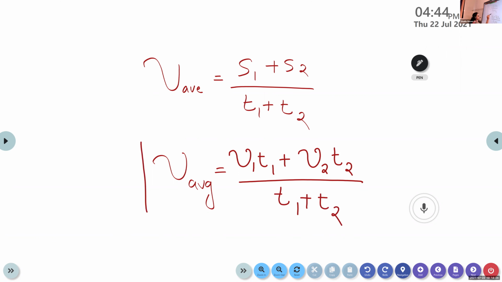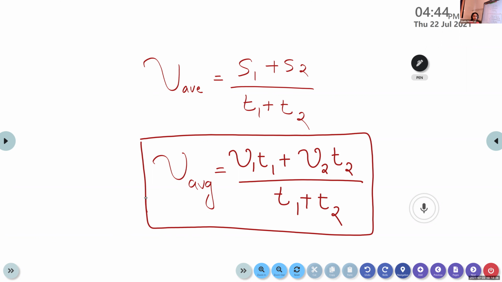So this is a special case that comes under average speed. If the distance covered by the object is not given, we can calculate the average speed of the object in motion using this equation: v average is equal to v1 T1 plus v2 T2 divided by T1 plus T2. Is it clear?